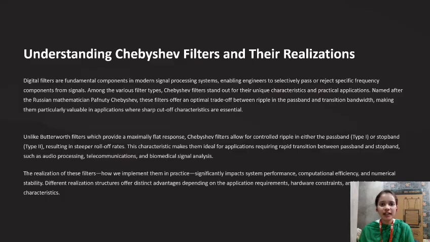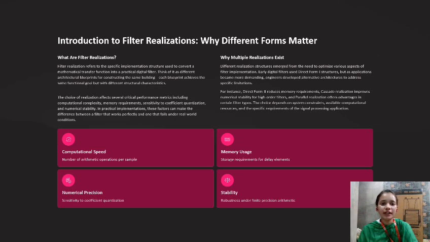Understanding Chebyshev filters and their relations. Digital filters are the fundamental components in modern signal processing systems, enabling engineers to selectively pass or reject specific frequency components from signals. Unlike Butterworth filters, which provide a maximally flat response, Chebyshev filters allow for controlled ripple in either the passband or stop band, resulting in steeper roll-off rates. These characteristics make them ideal for applications requiring rapid transition between passband and stop band, such as audio processing, telecommunications, and biomedical signal analysis.